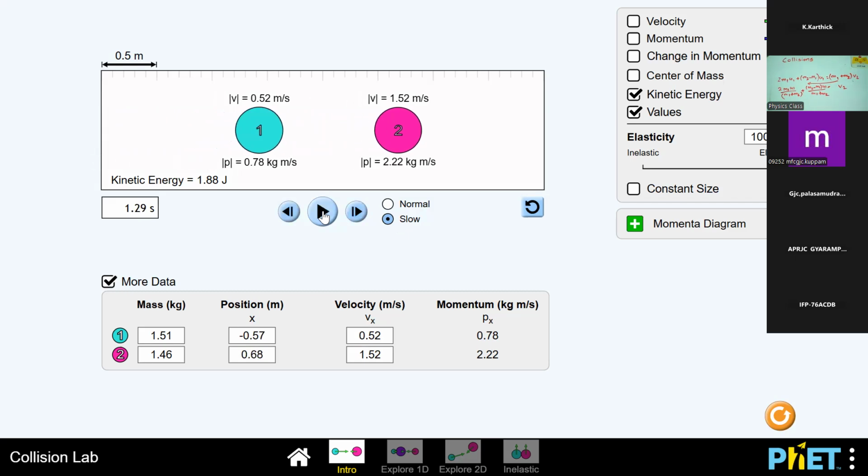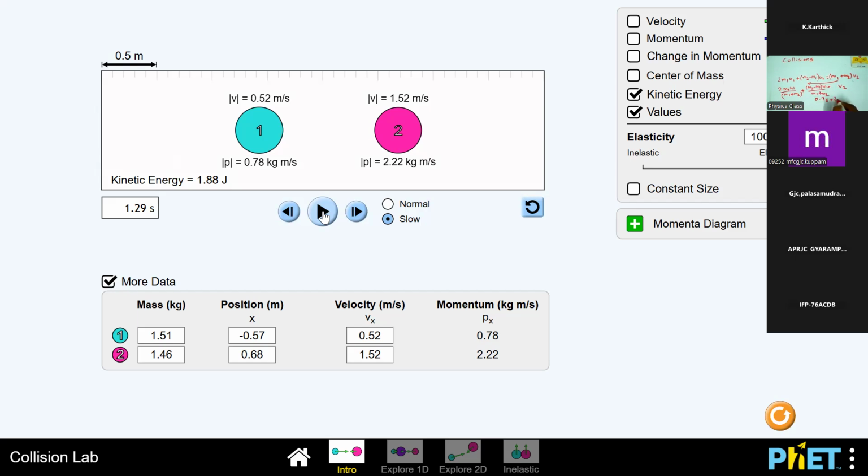You can see that mass does not change, velocity changes. Whenever a collision happens, their velocities change, and whenever velocity changes, the momentum will change. So momentum also changes: 0.78 and 2.22.